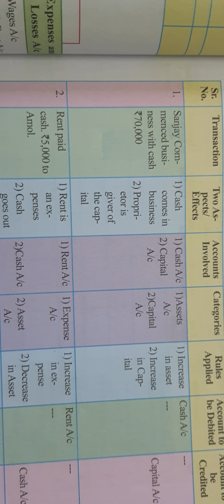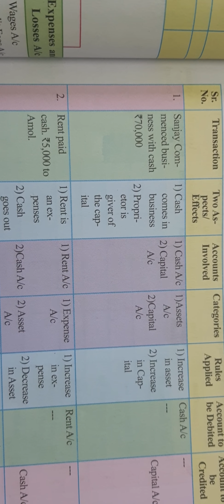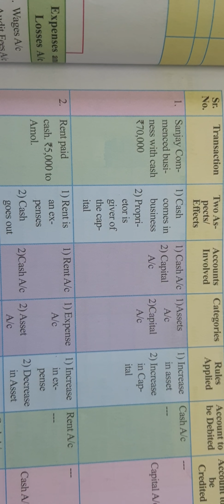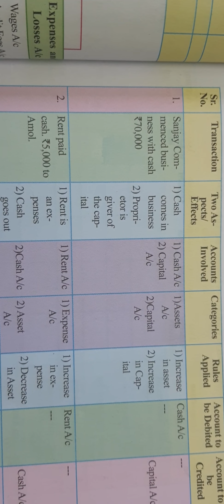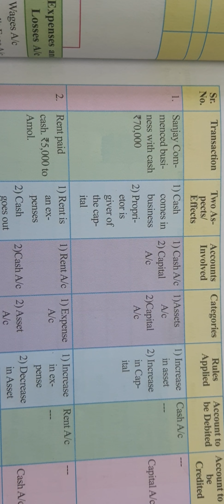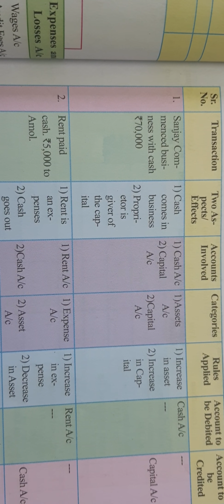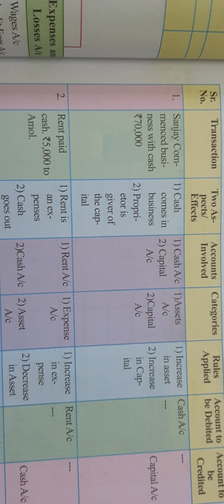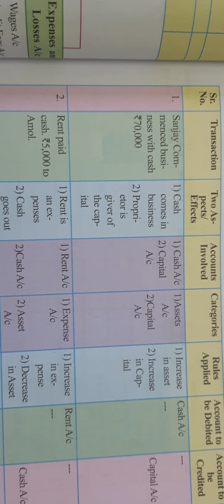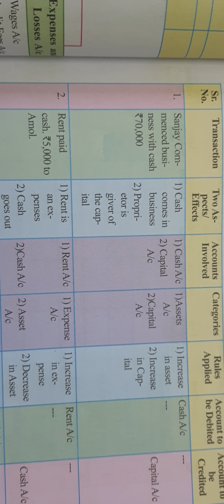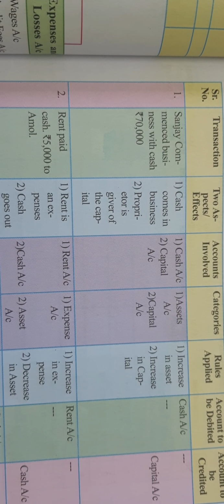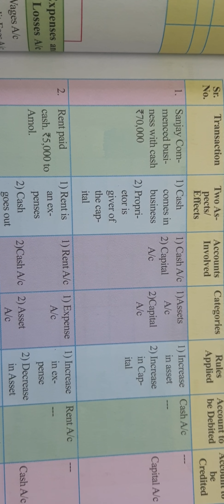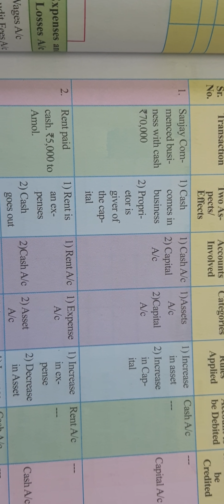Now the second step is to find out the account involvement. Which accounts? First one is the cash account, second one is the capital account, right? Now find out which type of account each is. Cash, as we know, is an asset for the business, it means it is a real account. Second, capital, it means it is a personal account. Now first one is cash, real account.